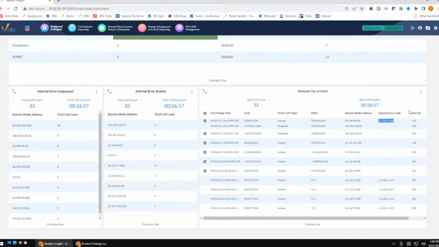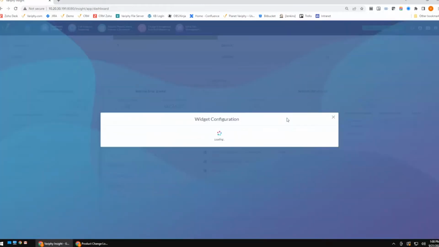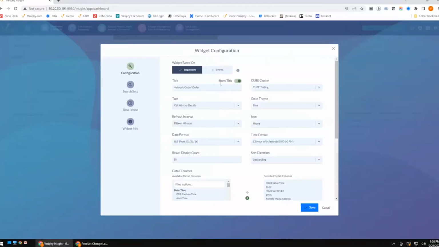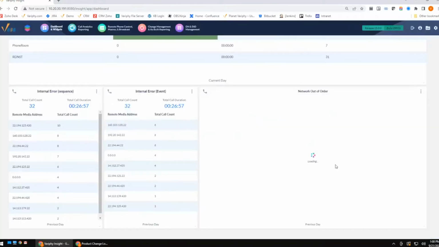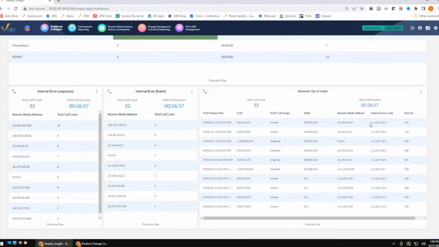So what I can do is simply change over to event-based reporting, and you're going to see, instead of seeing the entire sequence of events, now I'm just going to see the one event that actually had my error code. It's going to allow me to very quickly isolate where my error codes are happening, be it IP, specific peer addresses, or even specific call types, being the inbound or outbound event, or in this case, both. So that's new to version 13, and a great way to help refine even more that Cube data that you're seeing.